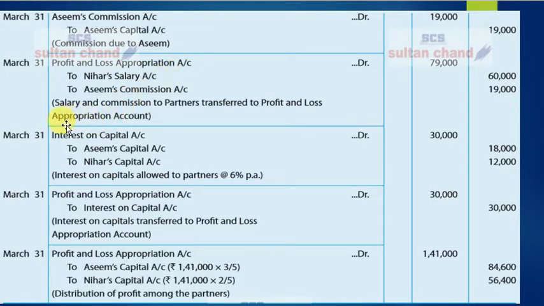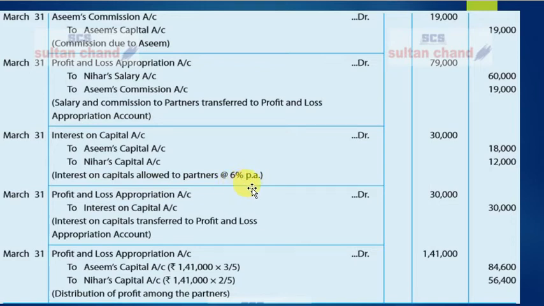Now the next entry goes for allowing interest on capital to both the partners. So there is capital given in the question, and there is the rate of interest given in the question. Calculated for Asim, the interest on capital is coming as 18,000. For Nihar, it is coming at 12,000. Together, it is 30,000. So Interest on Capital Account debit 30,000 to Asim's Capital Account 18,000, to Nihar's Capital Account 12,000, being interest allowed to partners on their capital at the rate of 6% per annum.